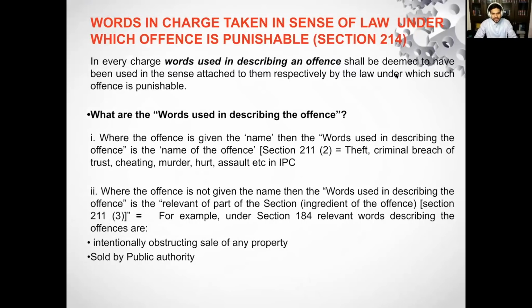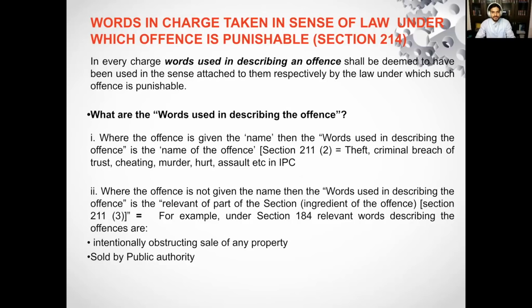Before I move to section 214, I would like to tell you that this is a provision where you will not find much in the commentary. Even if you take the volumes of commentary on the CrPC, you will not find much material on section 214. There are hardly any judgments on it. When teachers teach you in college or for competitive law examinations, they just teach sections 211, 212, 213, and then directly come to 215, merely reading 214 in passing. But in today's session, we will look into it in detail because this provision is very relevant for the exam purpose.